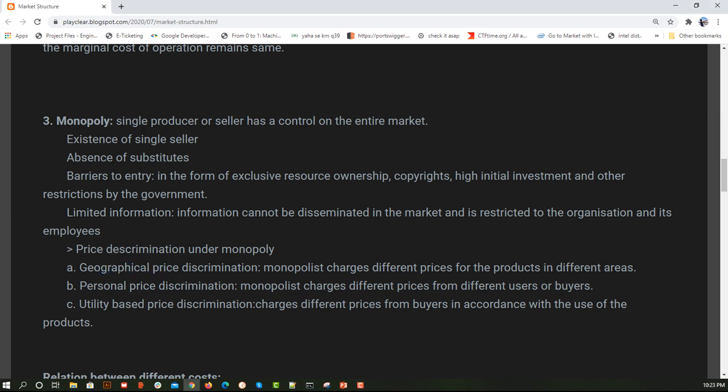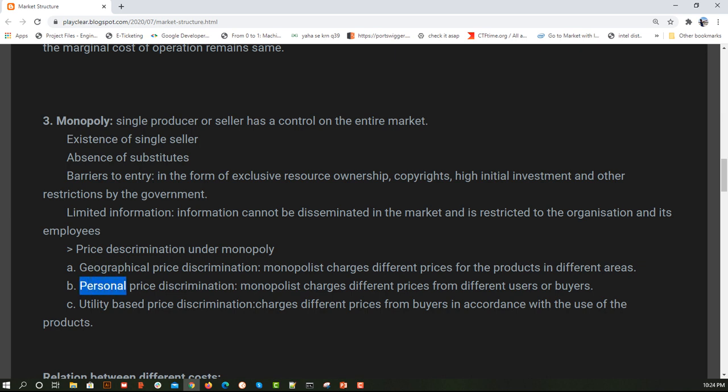And again, personal price discrimination will be there. Monopolists charge different prices from different users and buyers. Let's take an example, suppose you are selling pani puri. You sell 5 pani puris at 20 rupees, and that is what I, as a normal person, am going to get. But if there is a beggar over there, you will give it free of cost. Similarly, if you have a friend who comes to you, you will not charge him, or if he comes daily, you will charge him a lesser price. So our price is affected because of our personal behavior.